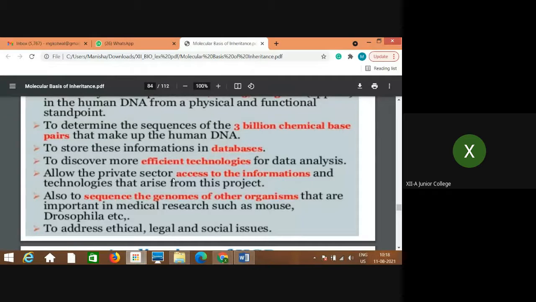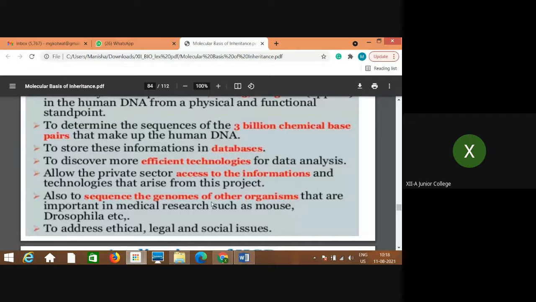Then also to sequence the genomes of other organisms that are important in medical research, such as mouse, Drosophila, etc. Not only human directly, we can't study directly on the human DNA. Before that, no one directly experiments on the higher organisms.